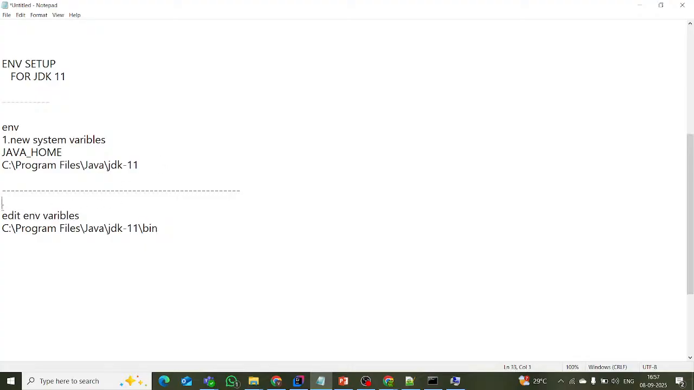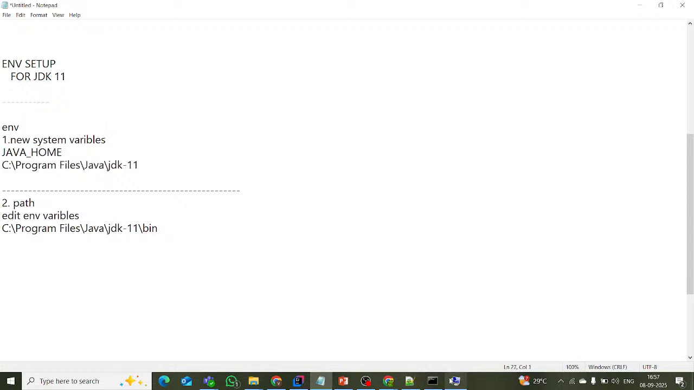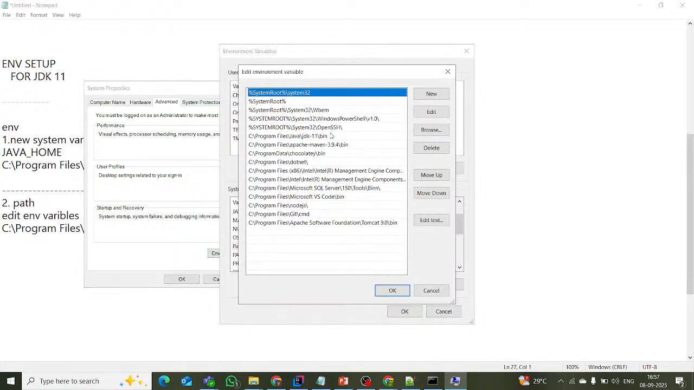After that, the second step is the path set. In the path, in the environment variables, we have to give this path only after the bin also. The second time we have to give the path, not in the system variables. Clear? Hit the environment variables, new, set this one. Second step is hit the path, hit new, it will open like this. Give this bin path.